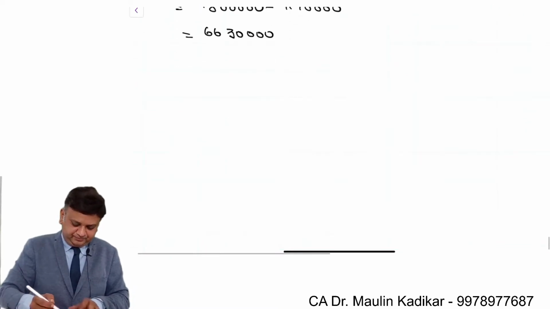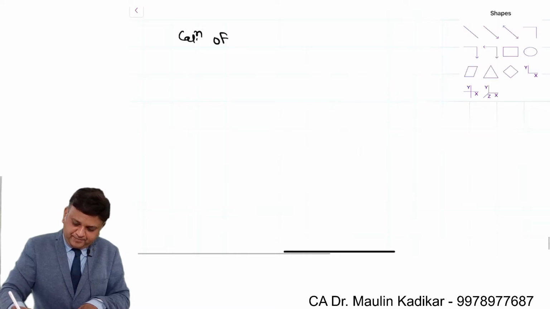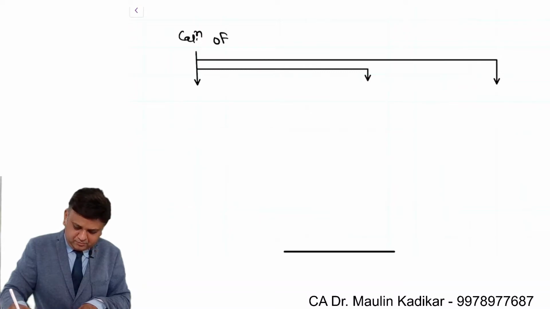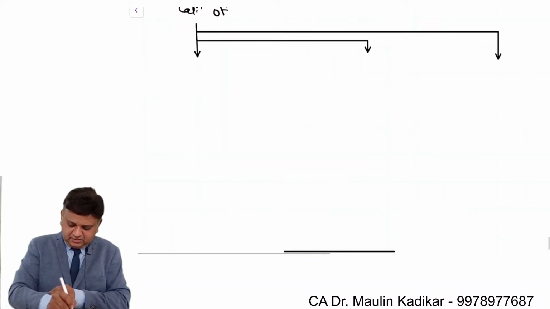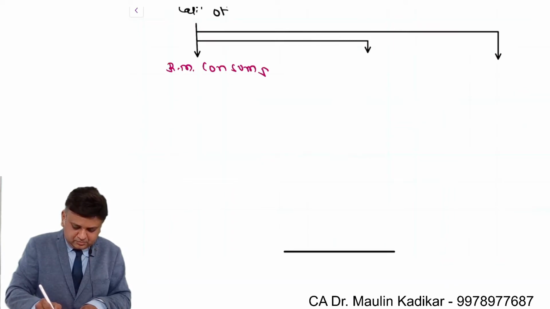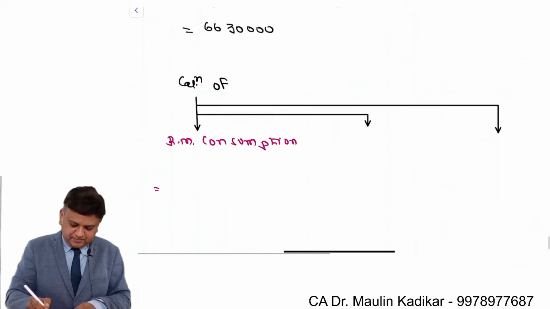So write down further calculation of raw material consumption, which is equal to 20% of the works cost.